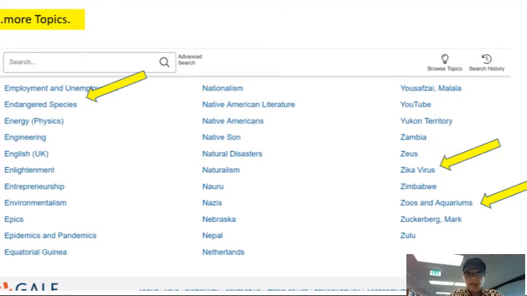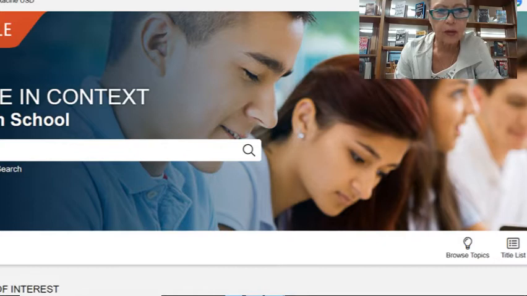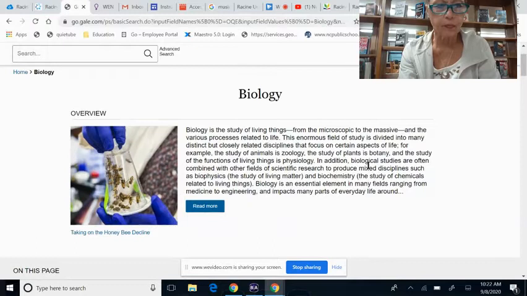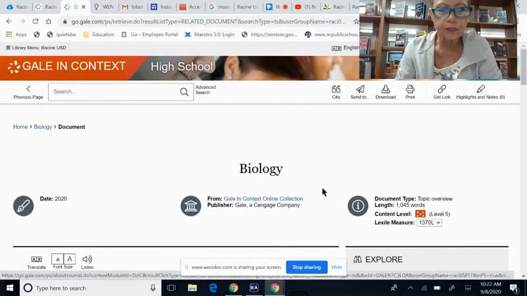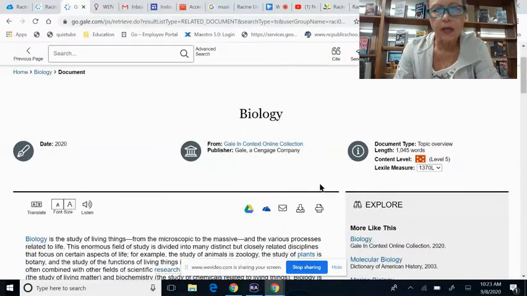Those are just a few of the topics that you could find and read those articles and use them for biology and botany. Well, here's your search line. What I want you to do is just type in biology, BIO. It's going to have it there for you. And it's going to land on this page. You see that there are a bunch of bees, and this person has got some blue gloves on. And what I want you to do then is click on Read More. And now you come to this page in Gale.